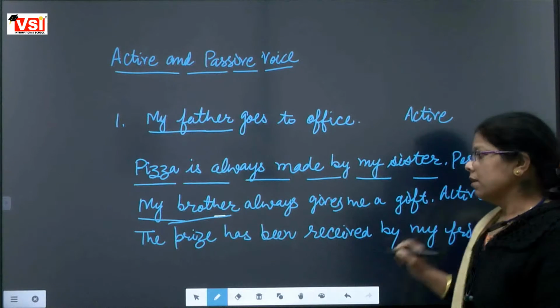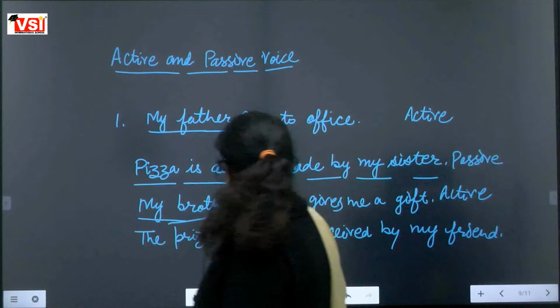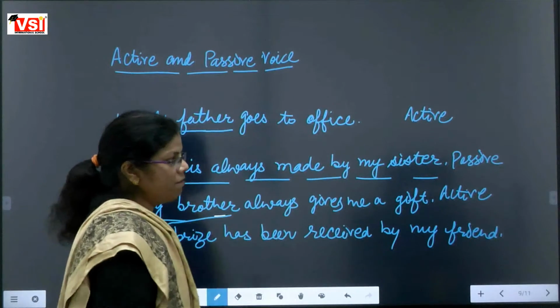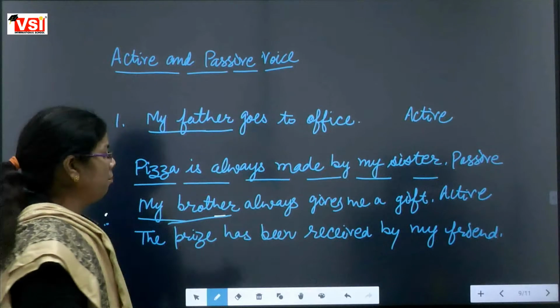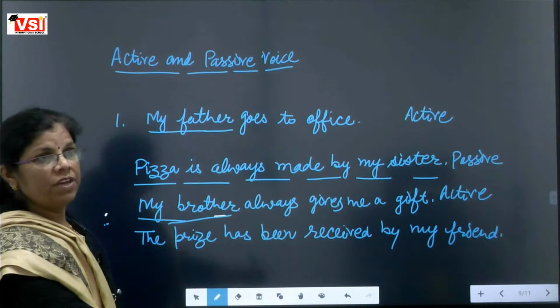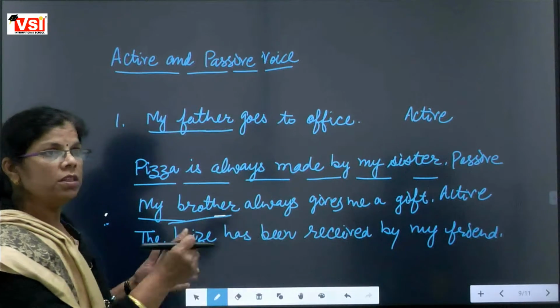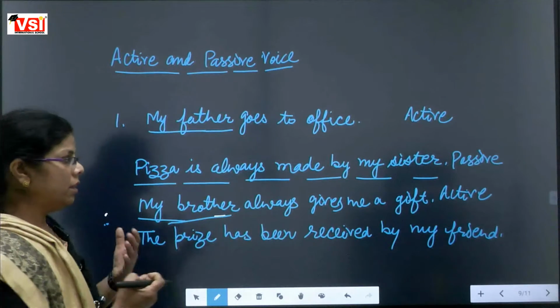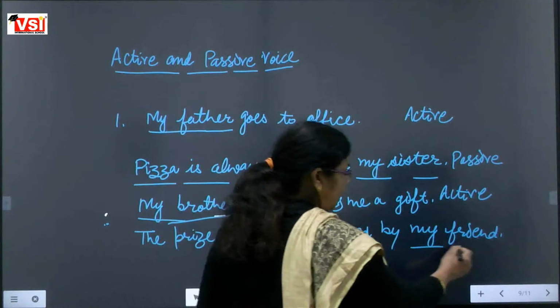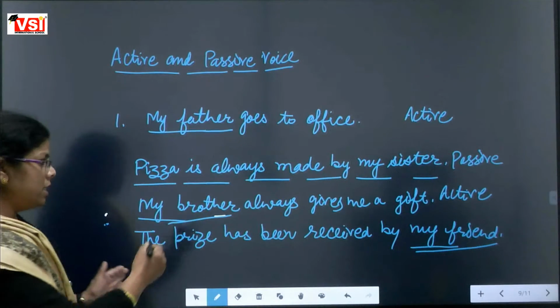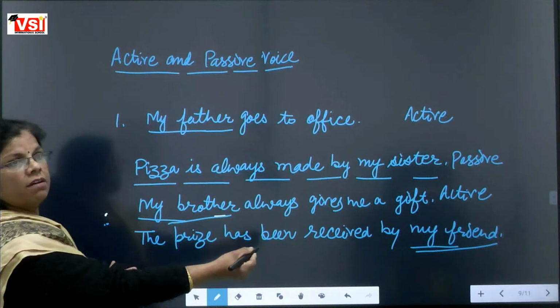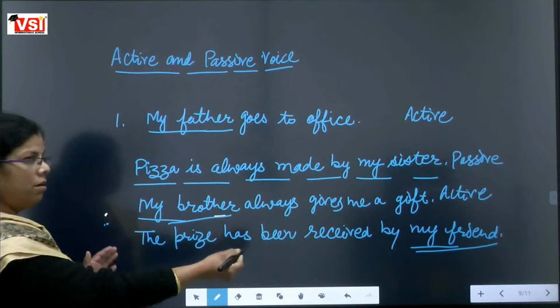Next one: The prize has been received by my friend. My friend, who is receiving the prize, is at the end of the sentence, and he is actually receiving the work which is done.